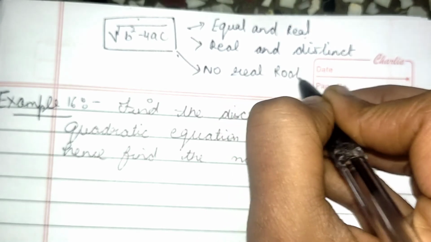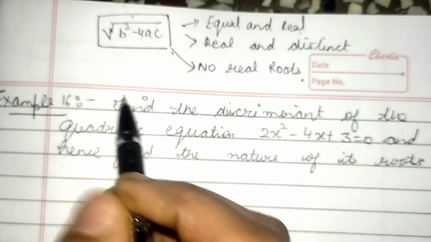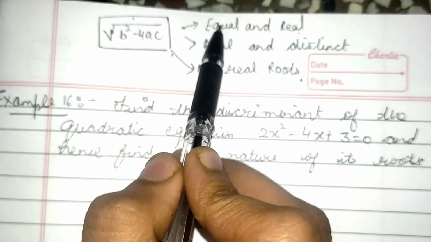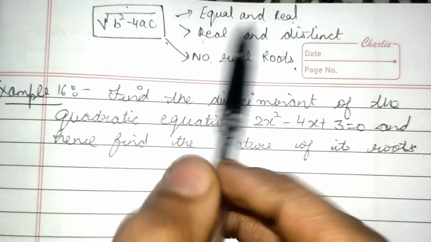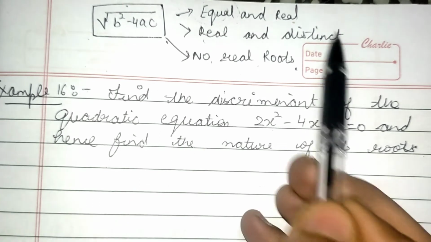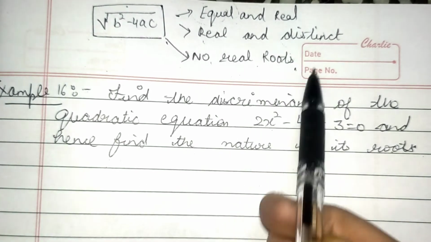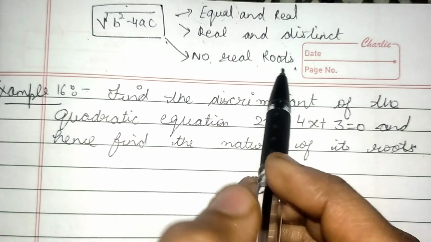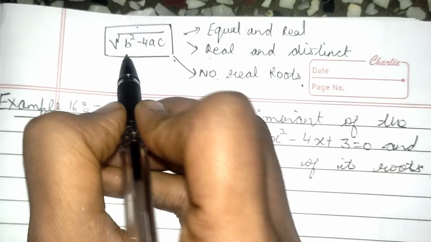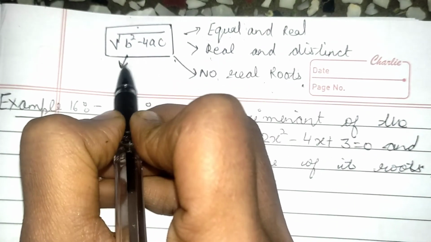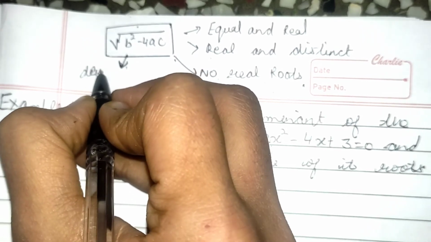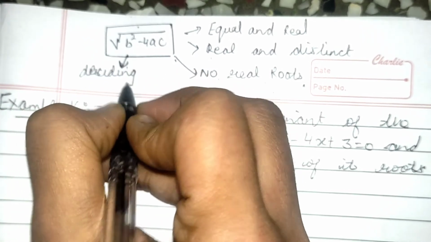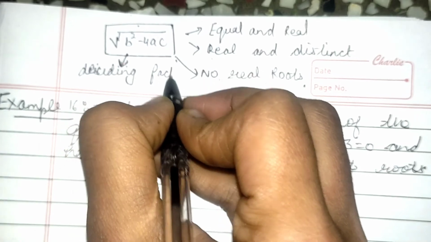This is the factor which is deciding the nature of the roots, means whether the roots are equal, distinct, or no real roots exist. So this is the deciding factor.